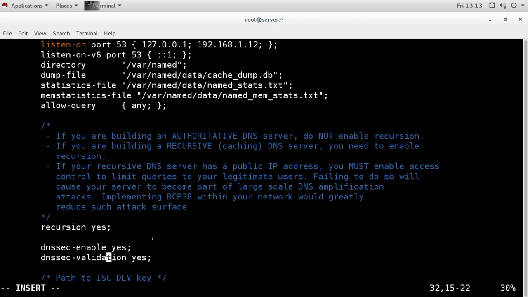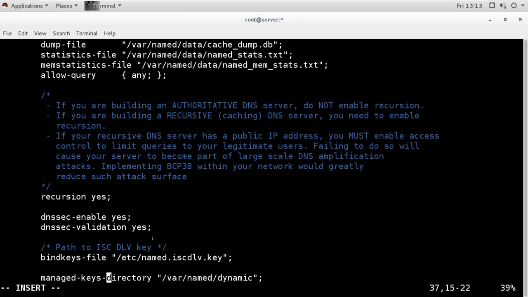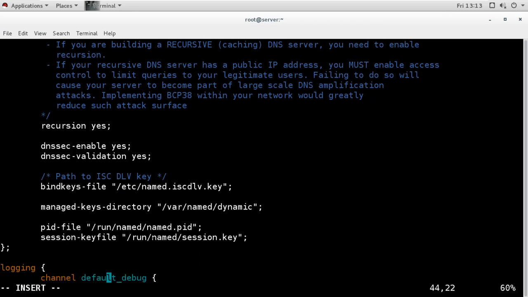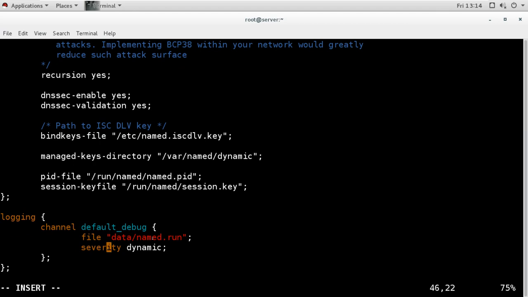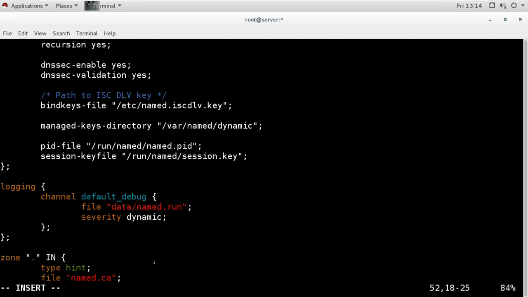This option is for securing the DNS queries by enabling DNSSEC validation, and it will use these keys. These keys come with the package, so it will use this security key for securing it. Now the options setting ends here. The next section starts here, which is the logging. Logging is enabled, and it is going to log into this run file. This is for the running state, but it is going to log into the log file called named.log.